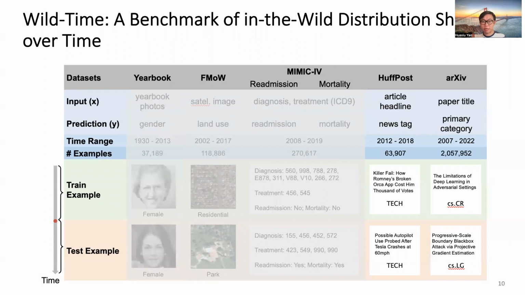The last two datasets are text classification datasets capturing the range of factual knowledge. First, HuffPost uses article headlines to predict news category. arXiv uses paper titles to predict their primary categories.